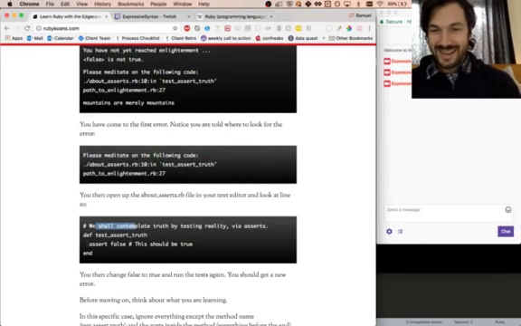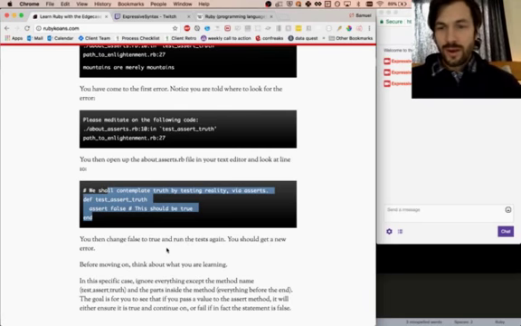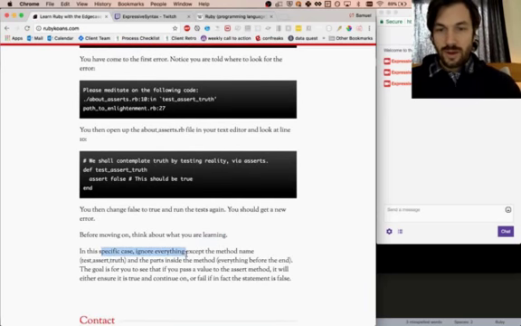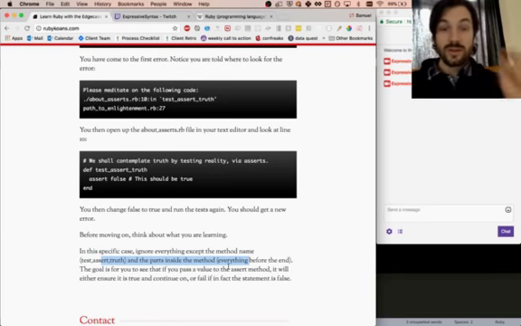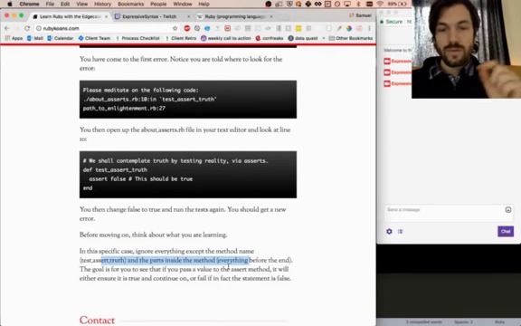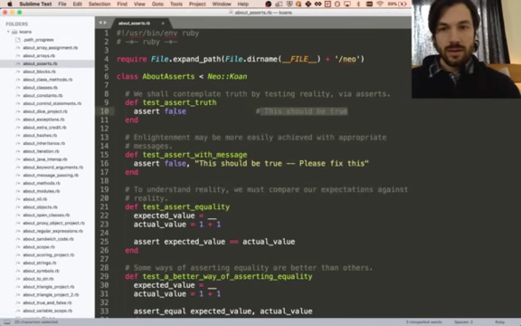What do the instructions say? Yep, so that's what we just saw. You then change false to true and run the test again. You should get a new error. Before moving on, think about what you are learning. In this specific case, ignore everything except the method name, test assert truth, and the parts inside the method, everything before the end. The goal is for you to see that if you pass a value to the assert method, it will either ensure it is true and continue on, or fail if in fact the statement is false. Yeah, okay, that makes sense. So this is failing because assert has a value of false.